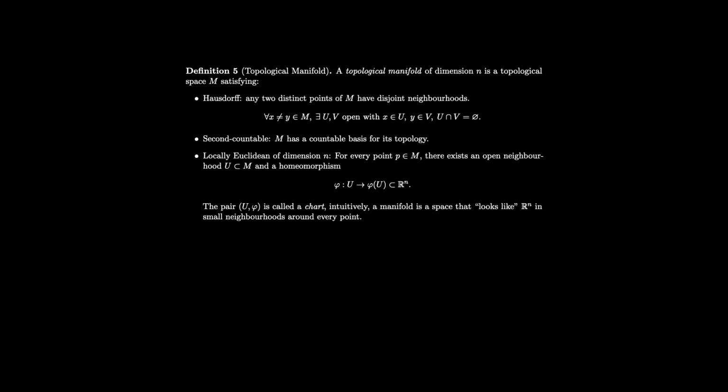Thus, a countable space cannot be a topological manifold of dimension n greater than 0, because manifolds of positive dimension must have uncountably many points in every neighborhood. Combining all these three axioms, one can conclude that topological manifolds do not need any notion of distance or metric to be defined.